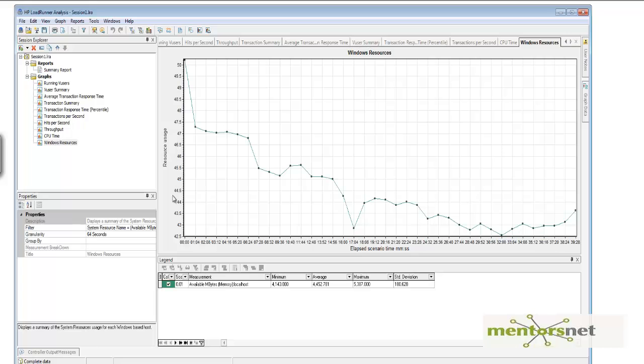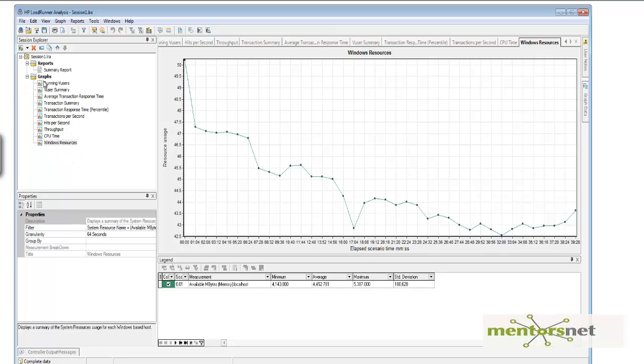Notice that here it says 43, but look at the scale here. Since it's 0.01, you have to multiply it by 100, and then you will see 4 GB. So it started at 5.3 GB and stops at something around 4.452 GB. So this is how you get those graphs.